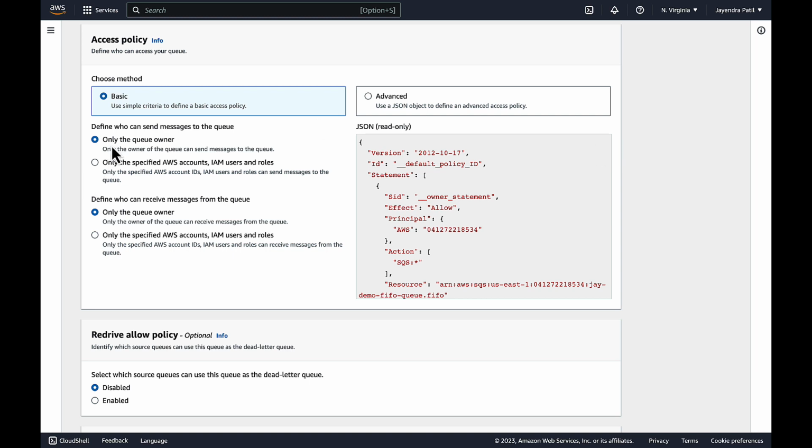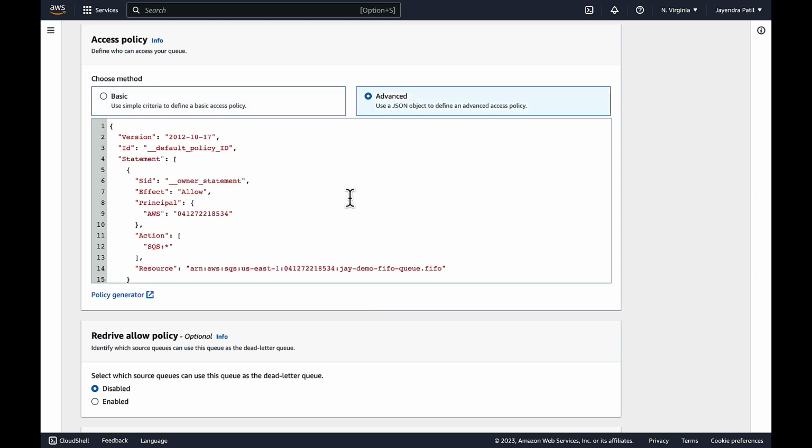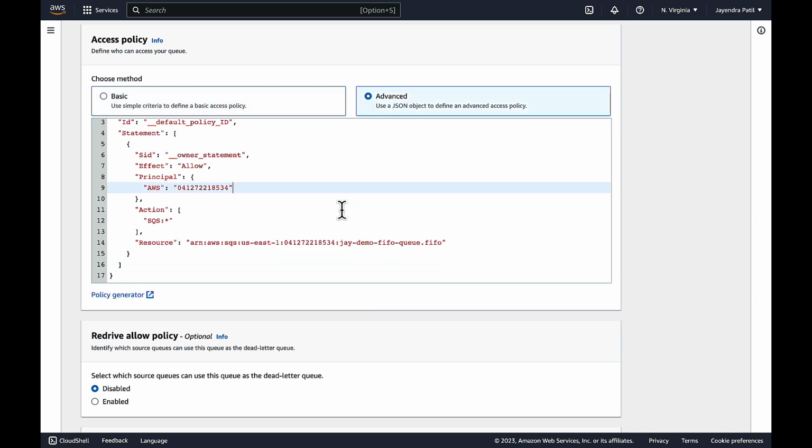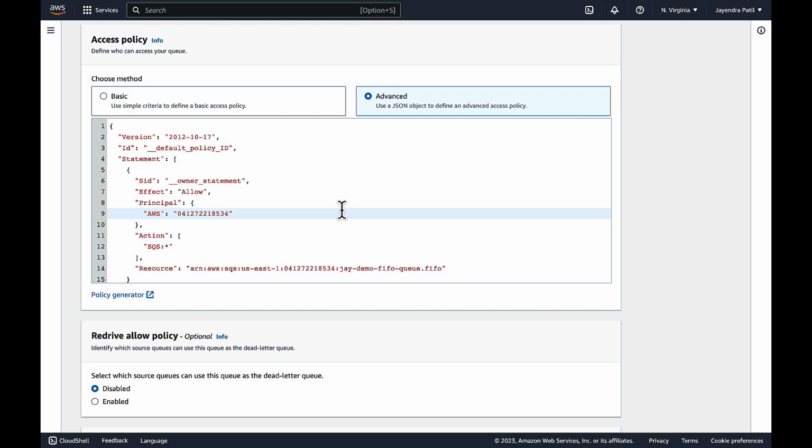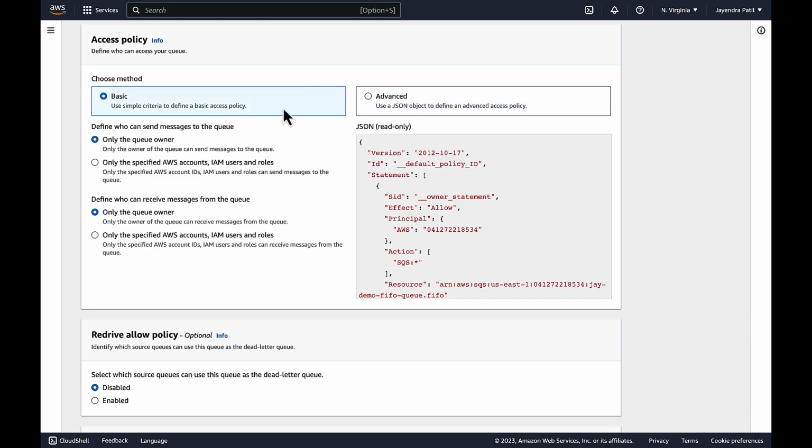The default basic policy only allows the queue owner to send and receive messages. You can configure more fine-grained access control using the advanced option. Let's keep it basic for now, which should be good for our demo.